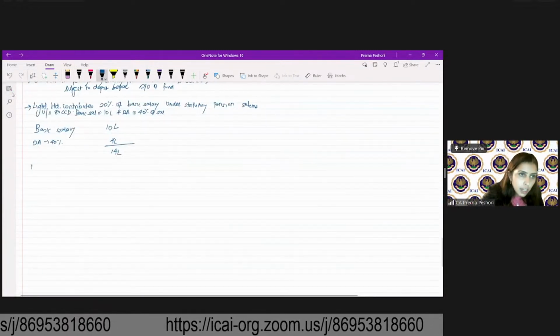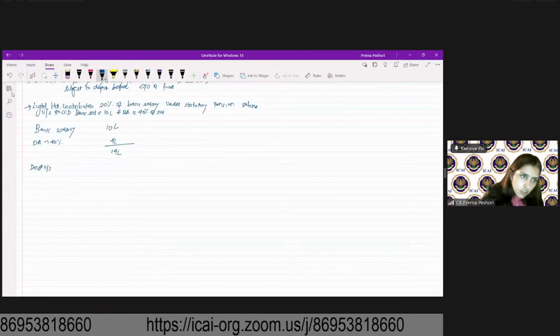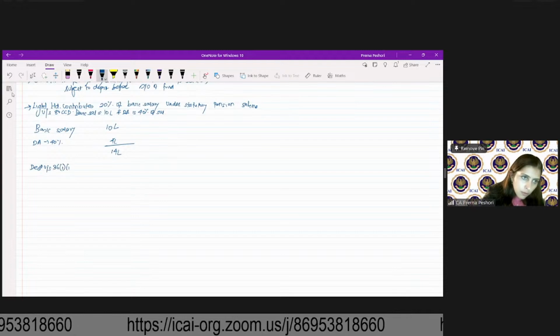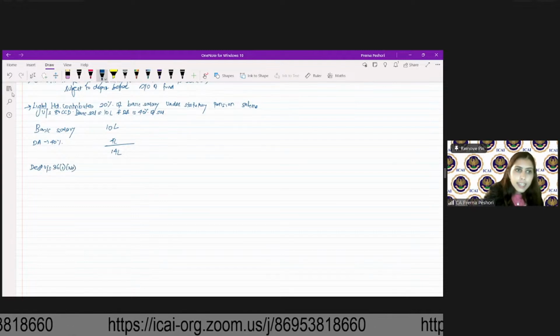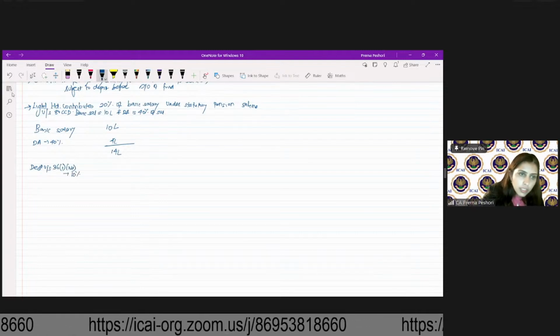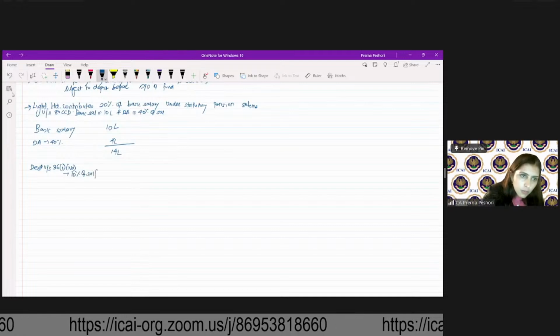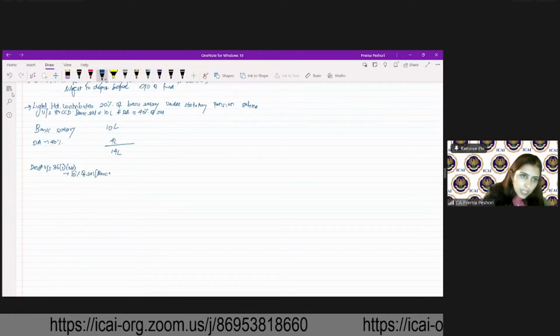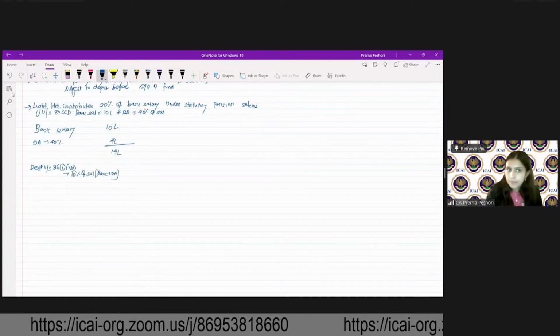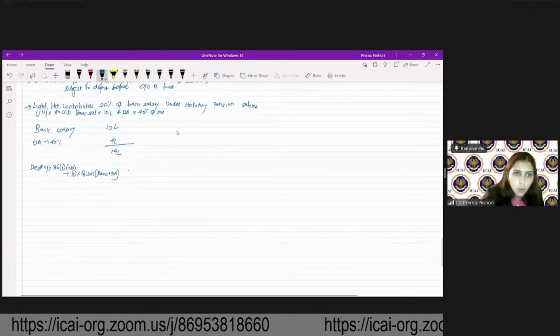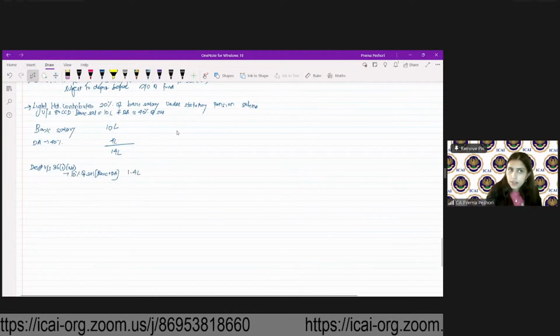So deduction under section 36(1)(iva) is restricted to 10% of salary, which is basic plus DA, which is 1.4 lakhs.